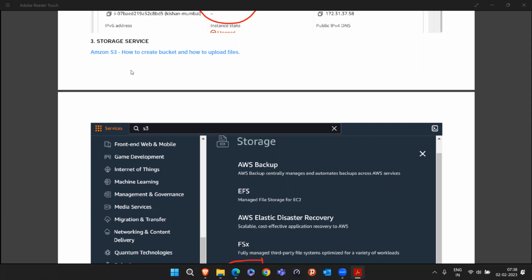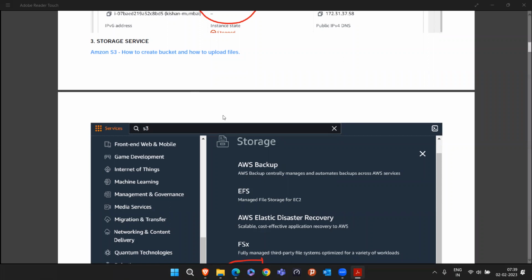Whatever functionality Google Drive provides you, the exact same is provided by S3, with a little bit extra. They are more concerned with security and so on, so they have a few extra features. But at the end, whatever Google Drive provides, you can upload files, you can share the link, and others will be able to see it. The exact same thing S3 is also doing.